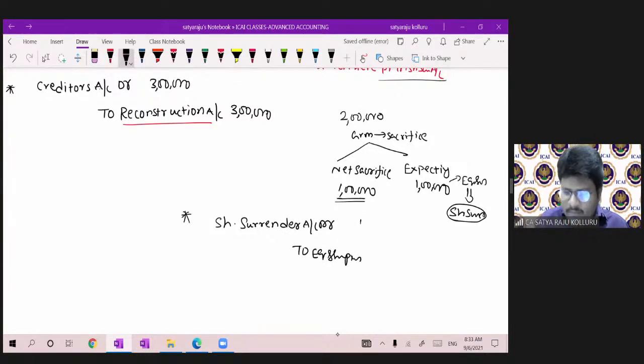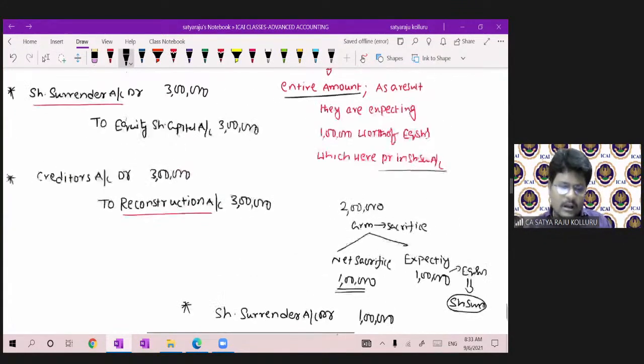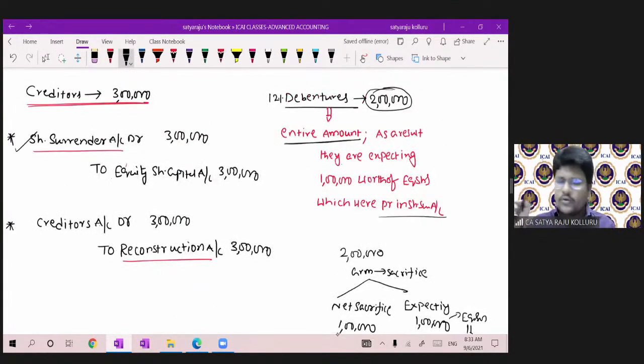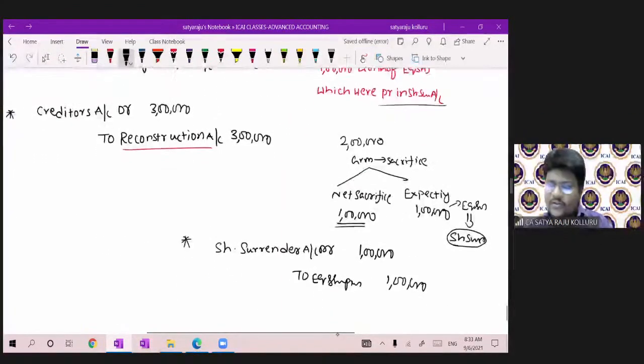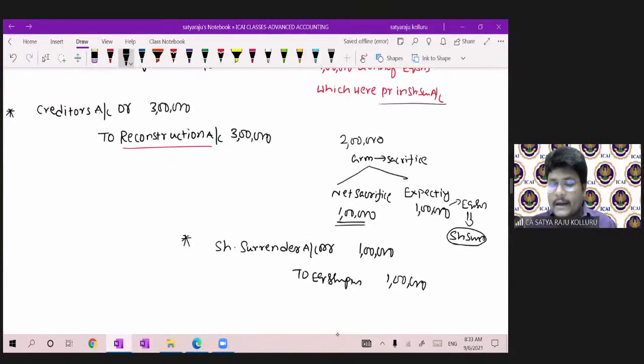For whichever purpose we are issuing the shares, I don't mind. If at any point of time you utilize the share surrender, the entry is share surrender to equity share capital. Now, coming to debenture holders.